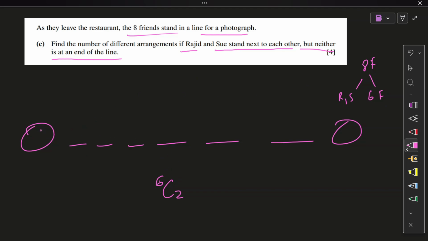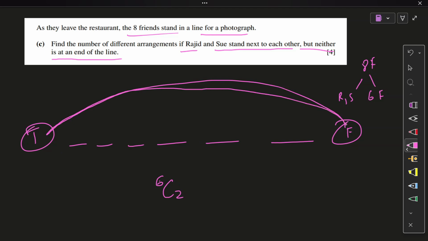For example, if Tan is here and Farida is here, these two can move about their own positions as well to give you a different arrangement. Tan could be there, Farida could be here. So any two people selected from the six can occupy those positions and move about those positions to give you a different arrangement each time. The meaning I've given it is that the two people are on the ends of the line. Now the ends condition has been met. Rajat and Sue will never be at the end in any case.